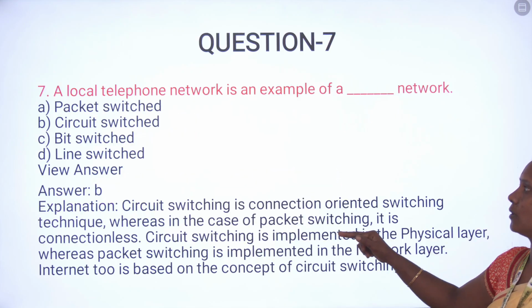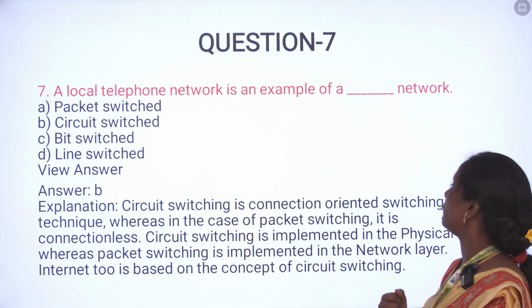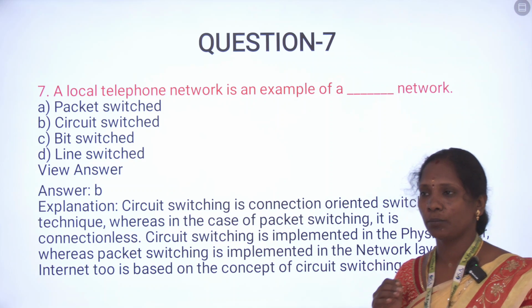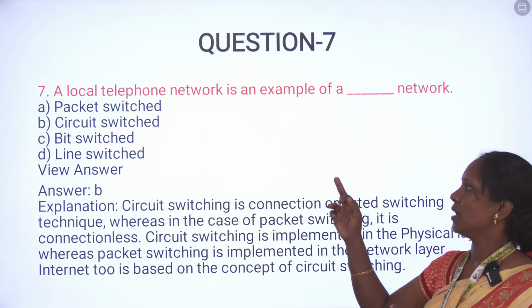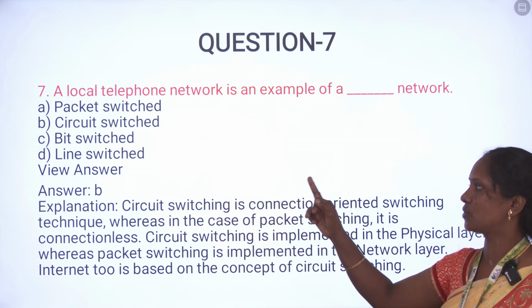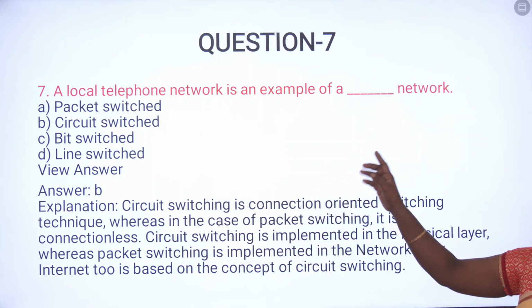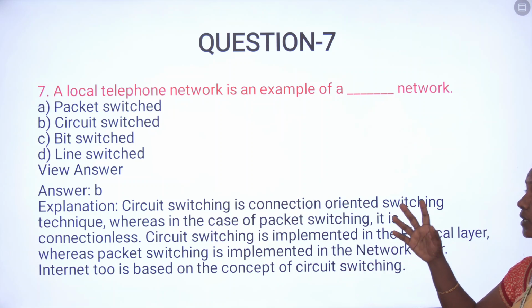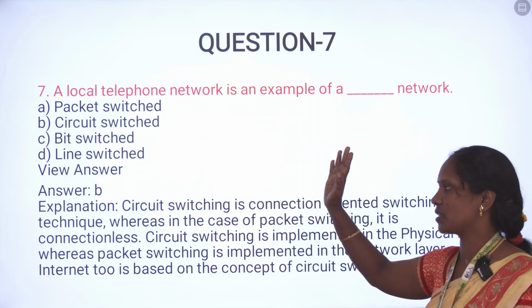Then question number 7. A local telephone network is an example of which network? See, a circuit is mainly focused on telecommunication. So among packet switch, circuit switch, bit switch, line switch, our exact answer is circuit switch, because circuit switching is mainly focused on telecommunication devices. Telecommunication networks means circuit switch is the answer.